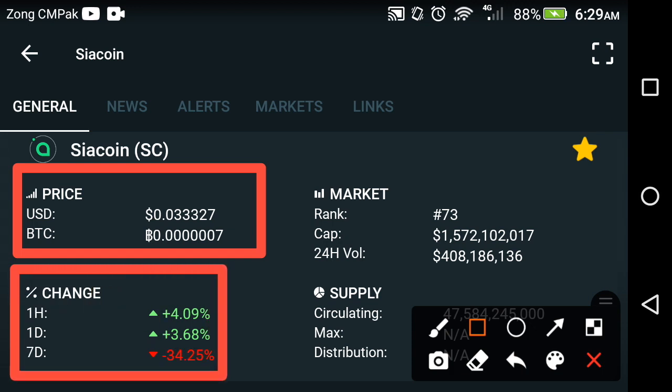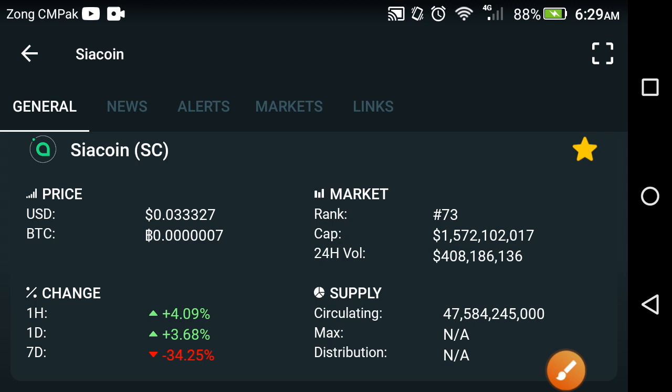Oh my goodness, absolutely, I like this kind of change occurring in any cryptocurrency. Same like the Siacoin going to the moon, right? The last 1 hour change is positive 4.0 something, and the last 1 day change is about 3.68%. That means a good change occurred in Siacoin in the last 1 day and the last 1 hour, friends. Now let's see the market crash of Siacoin.